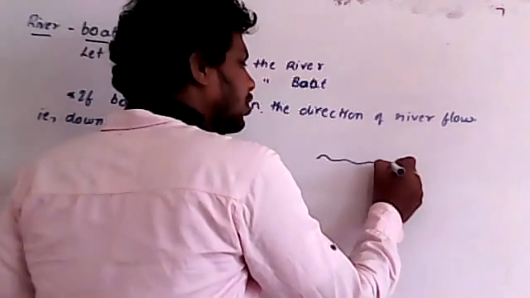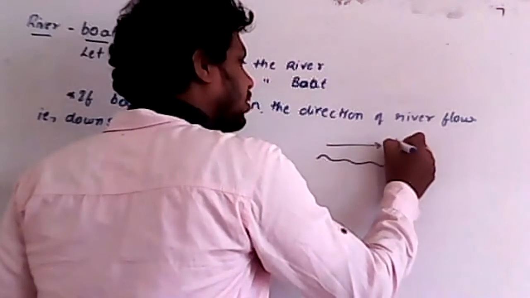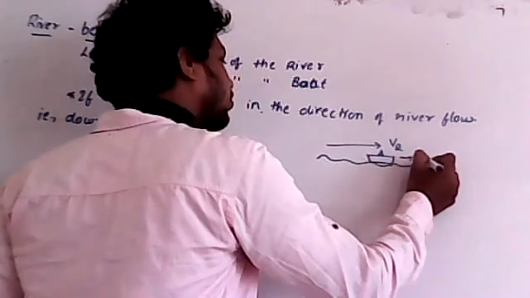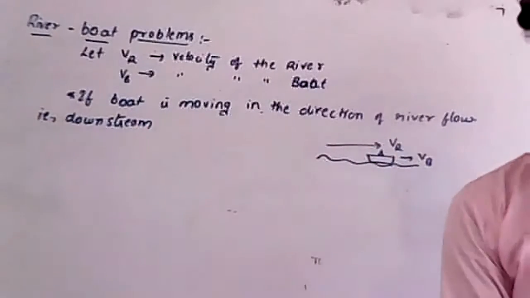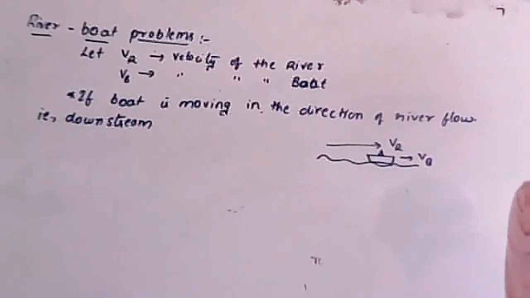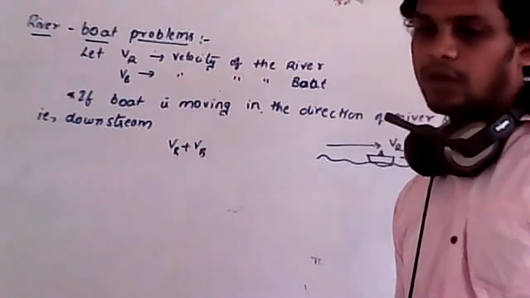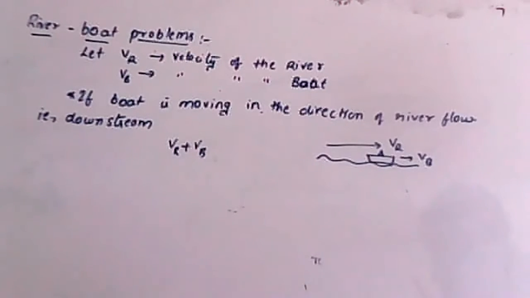In downstream, the river is moving in the same direction, that is VR. Boat is also moving in the same direction, for example, I'll take it as VB. Now boat and river both are in the same direction. Then in such case, the resultant velocity is equal to VR plus VB. Why? Because both are in the same direction.